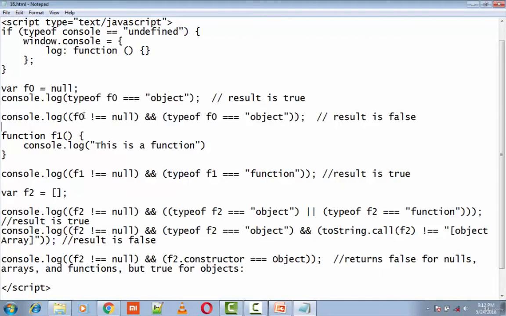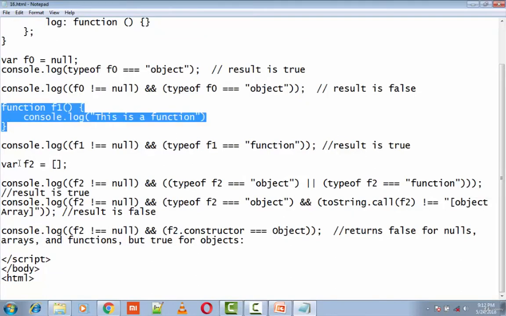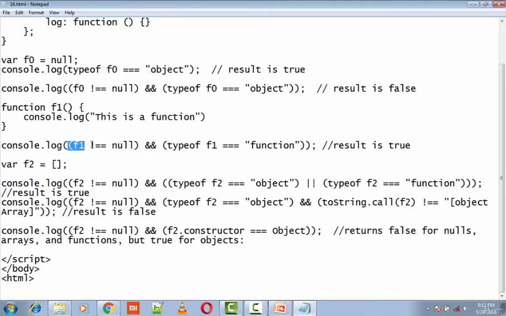Now let's check for function. I have this function called f1. Here I'll be checking that f1 should not contain null and whether typeof f1 is function or not. So this particular test will return true, since f1 is a function.